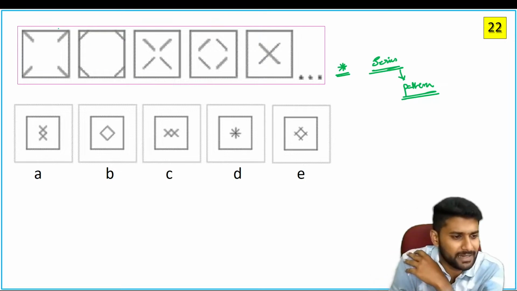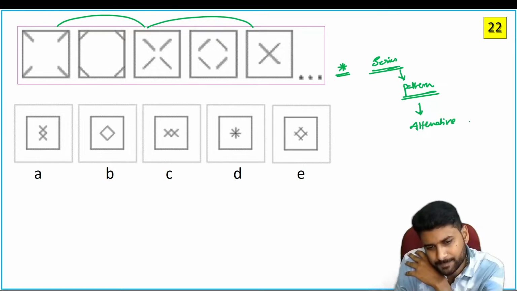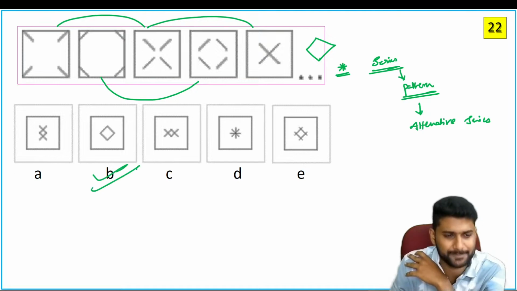Now see, it is completely an alternative series, guys. The pattern is an alternative series. If you observe that alternative series, all the lines are moving towards each other, then you will get this shape. So the option is B.